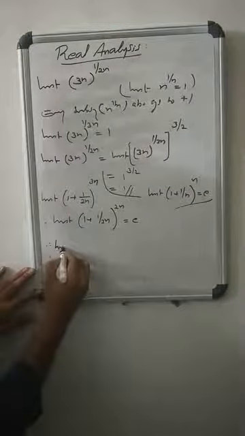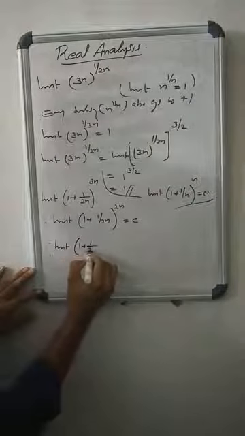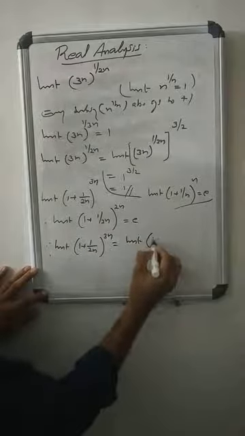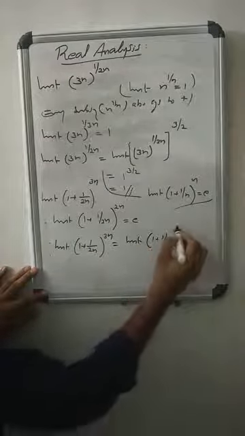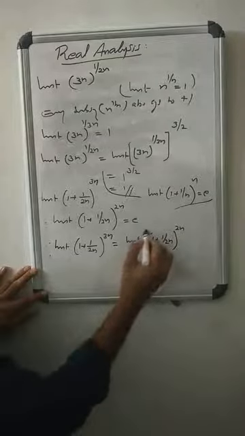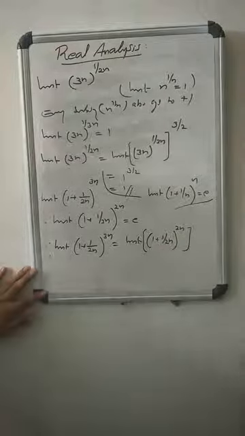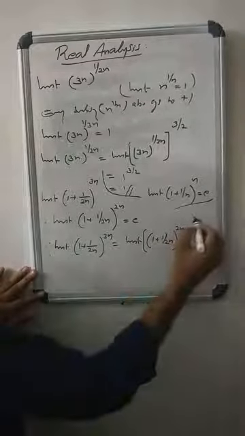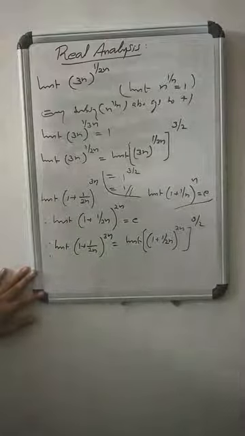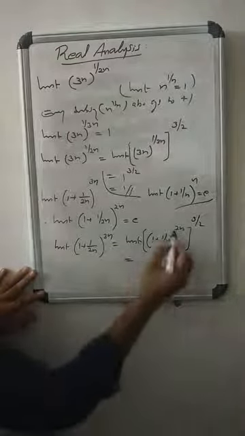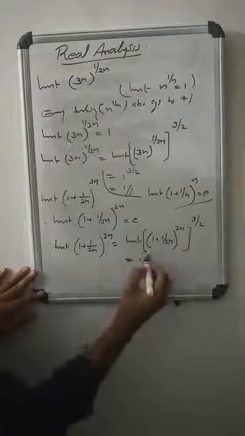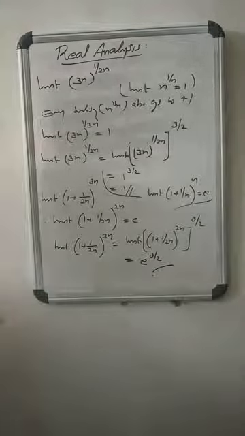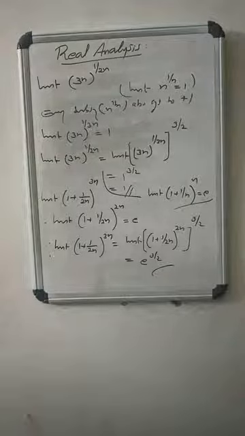Thus, the limit of (1 + 1/(2n))^(3n) equals the limit of ((1 + 1/(2n))^(2n))^(3/2). Enough? Yes. What about this one? That is e. So the required limit is e^(3/2). Enough? Yes.